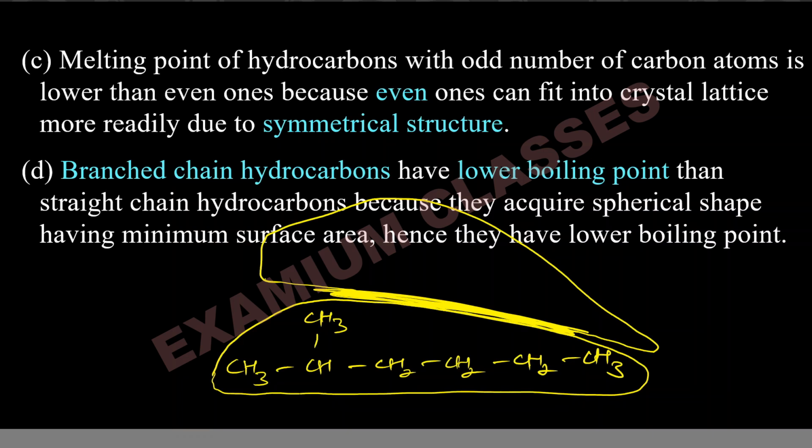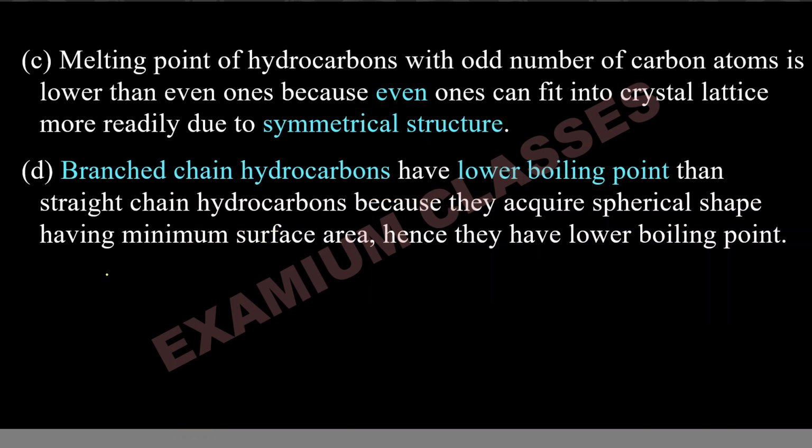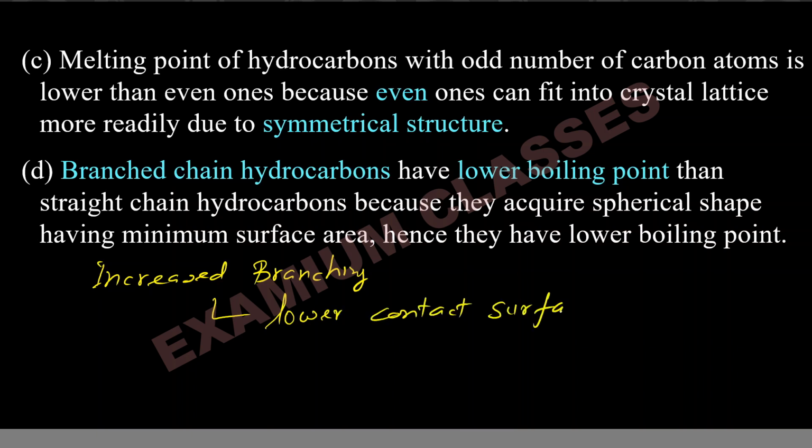So how will I write it? I will say increased branching will lead to lower contact surface area. It will lead to lower force of attraction.